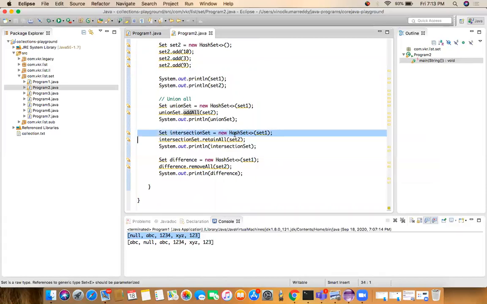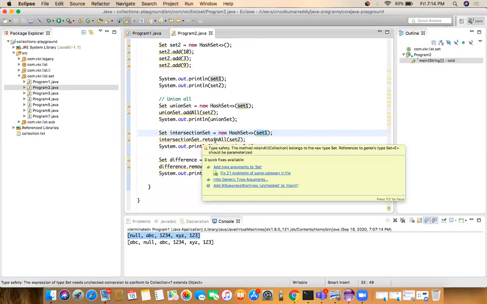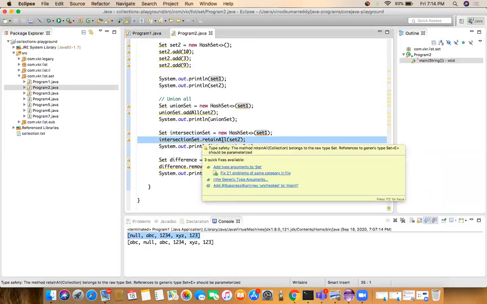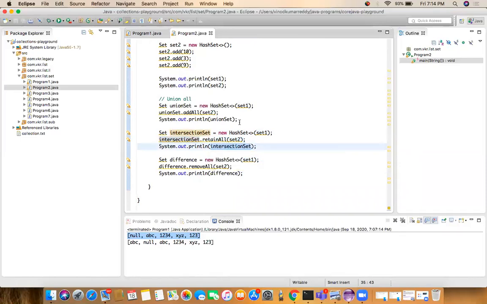Create one result interaction set, and I gave the name as interaction set. First, I'll create the interaction set by using set 1. Then I have a function, retainAll. The retainAll function will give the intersection between set 1 and set 2, whatever is common between set 1 and set 2. That logic is already implemented in the retainAll method. So if you call retainAll of set 2, we'll get the intersection of both. So I'm printing the interaction set.